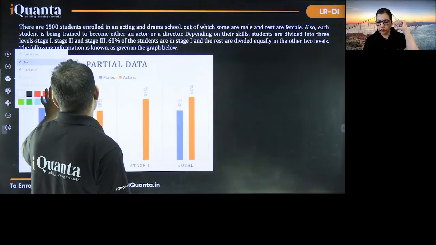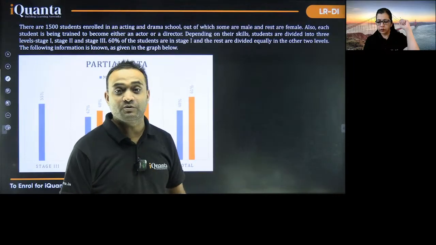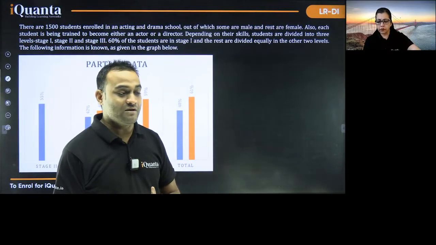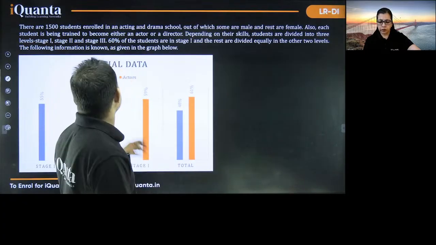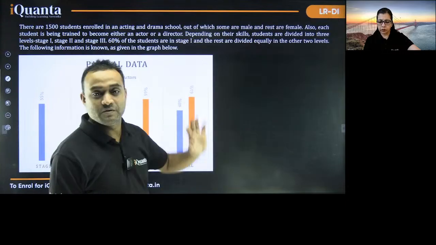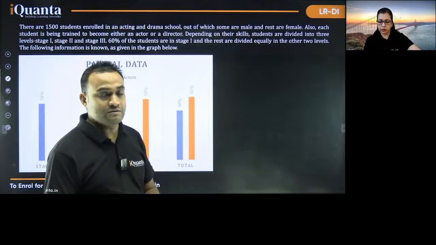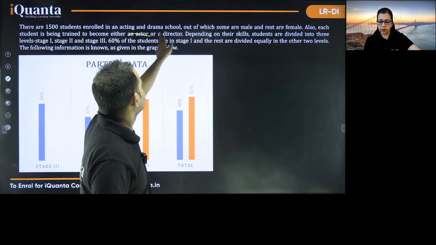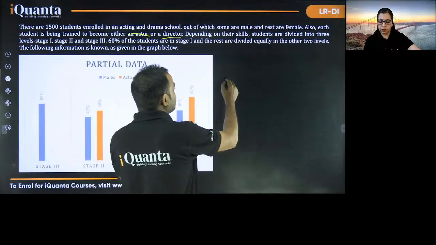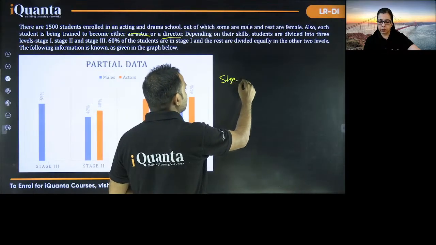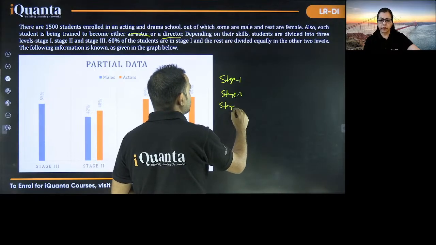Good. So now, making a proper table for these types of sets is really important. What do we have? It would have been very easy if we had 3 stages and male and female, right? But that is not the case. We have male, female, then we have actor, then we have director, then we have 3 different levels. So your table should be like this: stage 1, stage 2, stage 3.